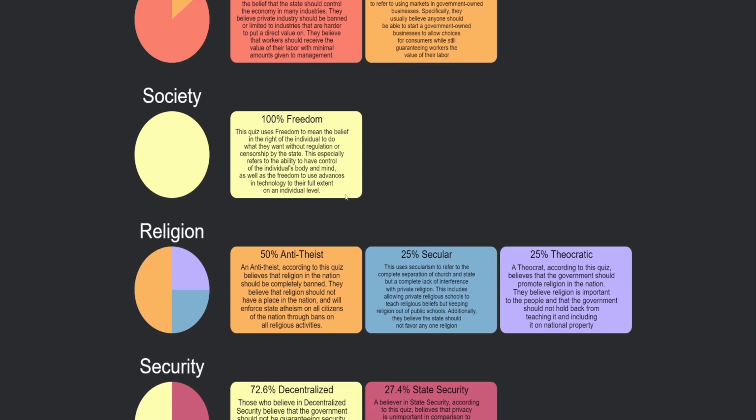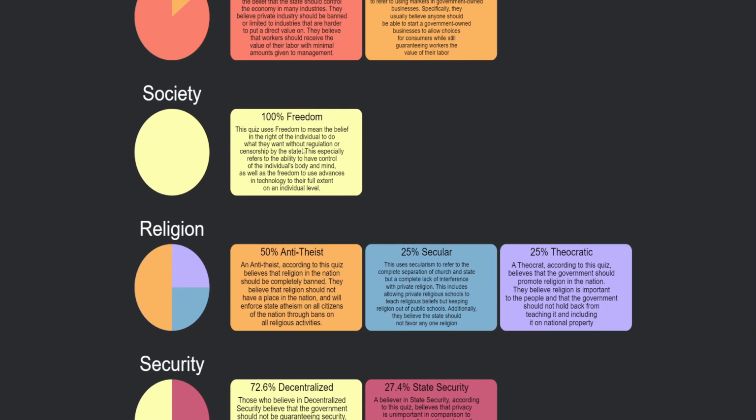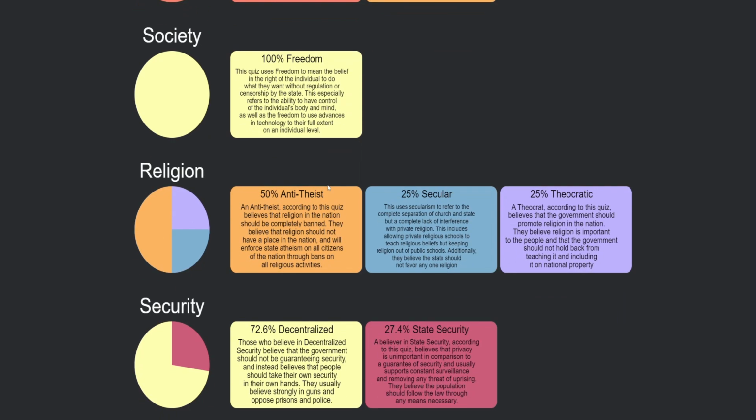This quiz uses freedom to mean the belief in the rights of the individual to do what they want without regulation or censorship by the state. This especially refers to the ability to have control over the individual's body and mind, as well as the freedom to use advances in technology to their full extent.